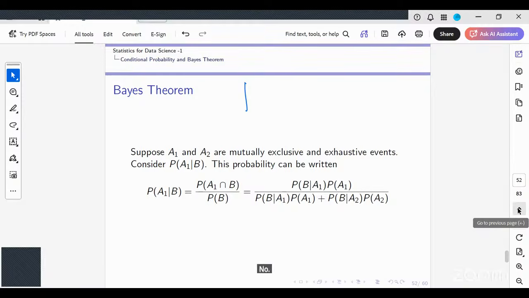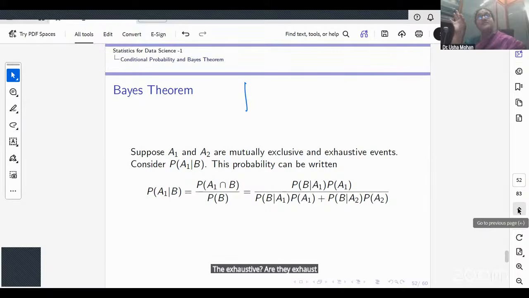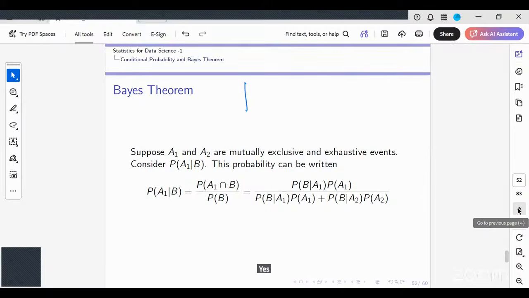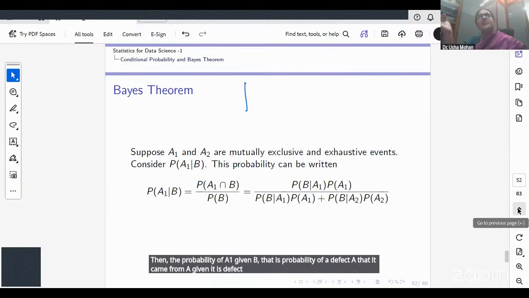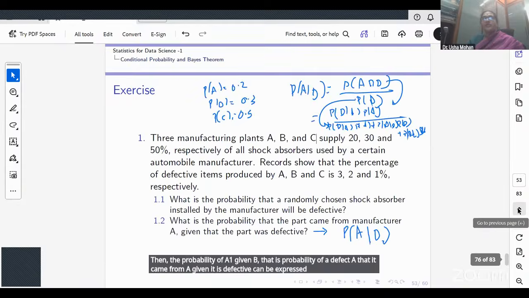Are A and B mutually exclusive? Are they exhaustive? Yes. Then the probability of A given D, that is, the probability that a defective item came from A, can be expressed as the probability of A intersection D divided by the probability of D.